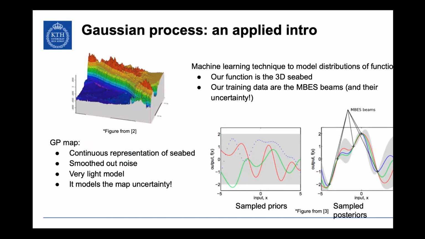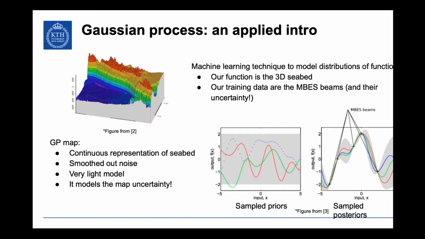In this case, the function that we want to model is the 3D seabed, right? It's a 3D function. So just imagine that this is a usual 3D chart, and our function here is just a seabed that we're trying to map. And this is a machine learning technique, so we need input training data in order to learn this 3D function. And our training data, in this case, is the multibeam beams. So now imagine that we cut this and we paste it here, and that's what we're looking at here.